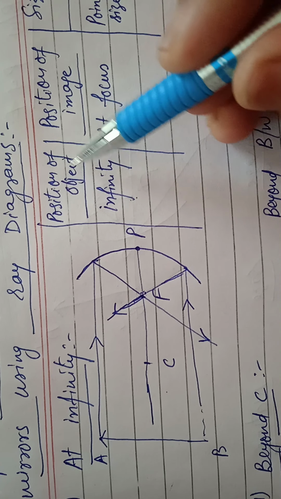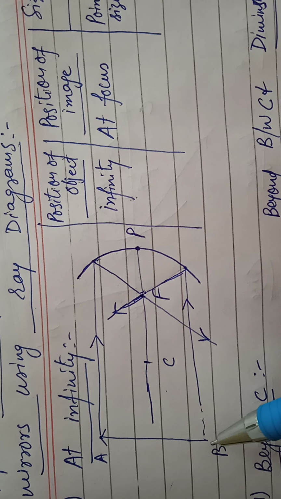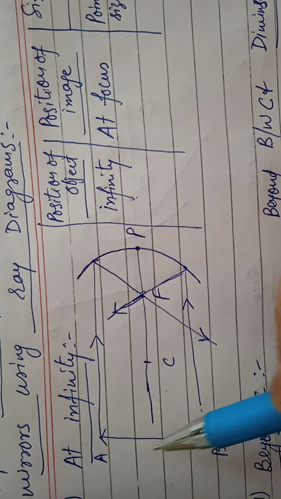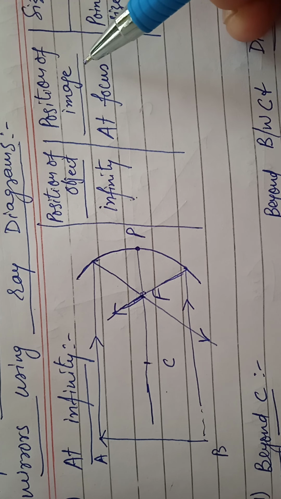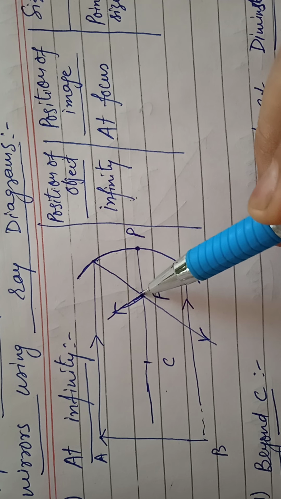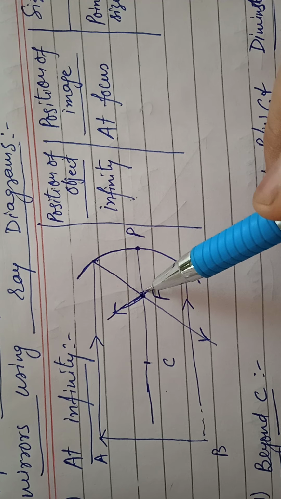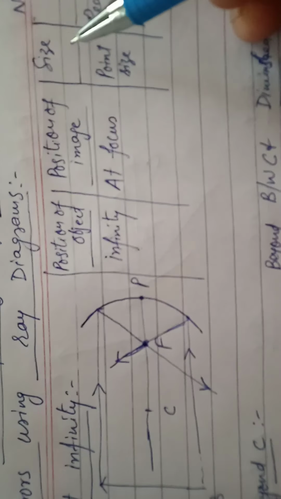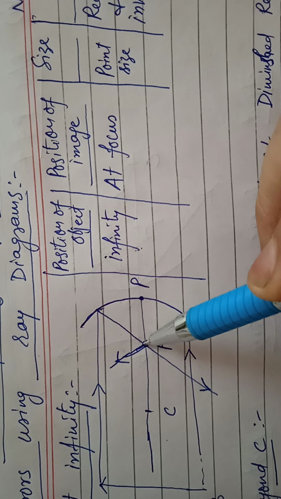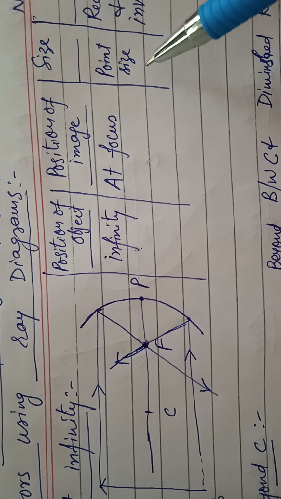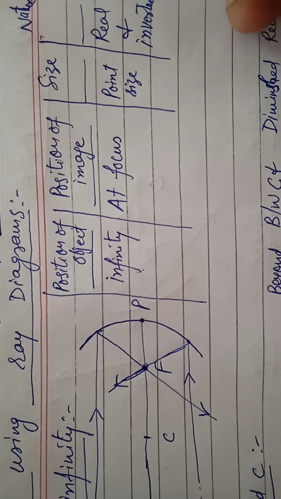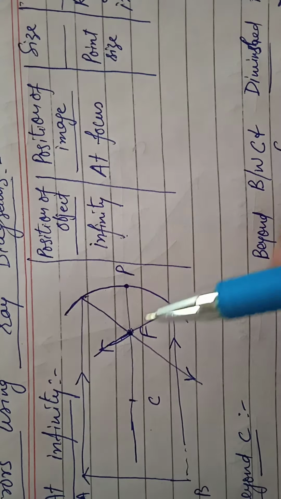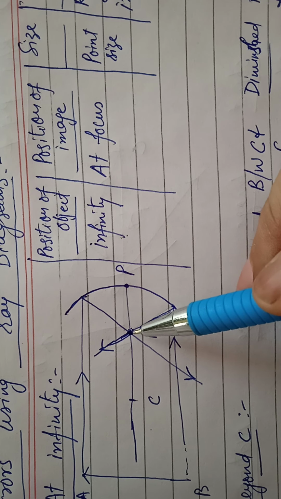First one, position of object. Object kahan pe tha? From infinity, rays come from infinity. And position of image formed at the focus. And size, when image is point sized, highly diminished, bahut small size ki image banegi. And nature real and inverted, because image is formed in front of the mirror. First point clear ho gaya.